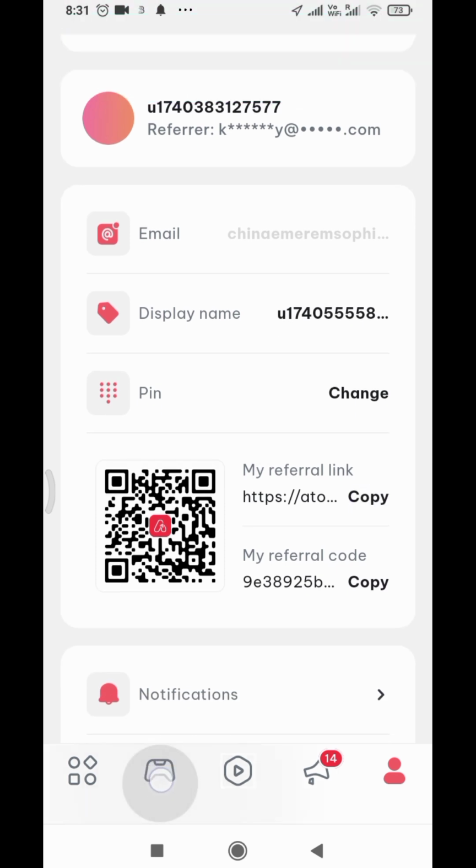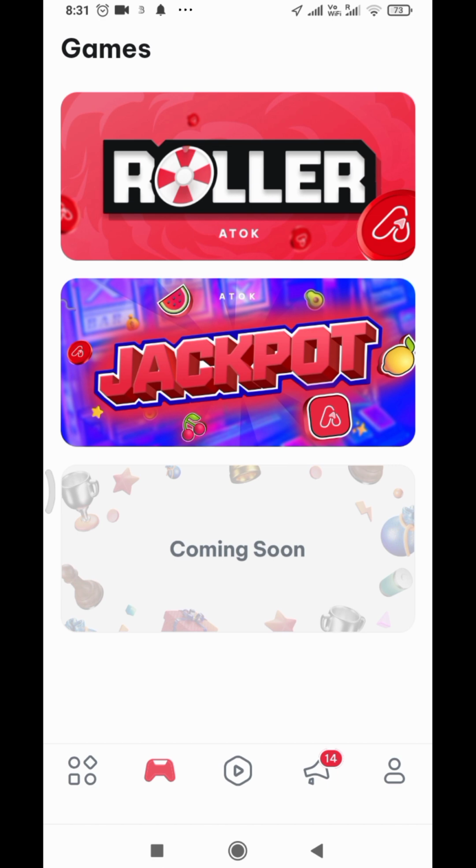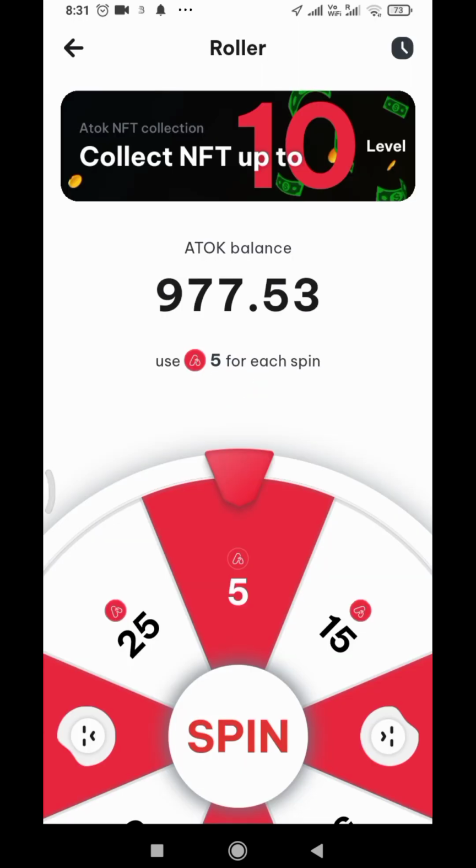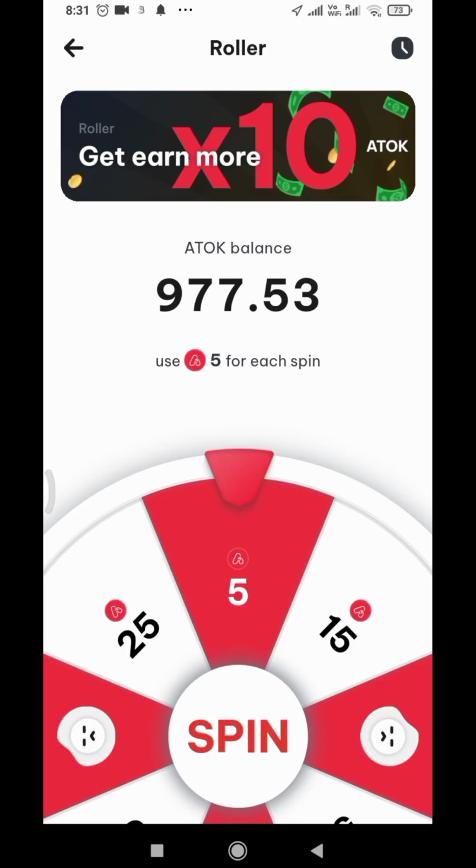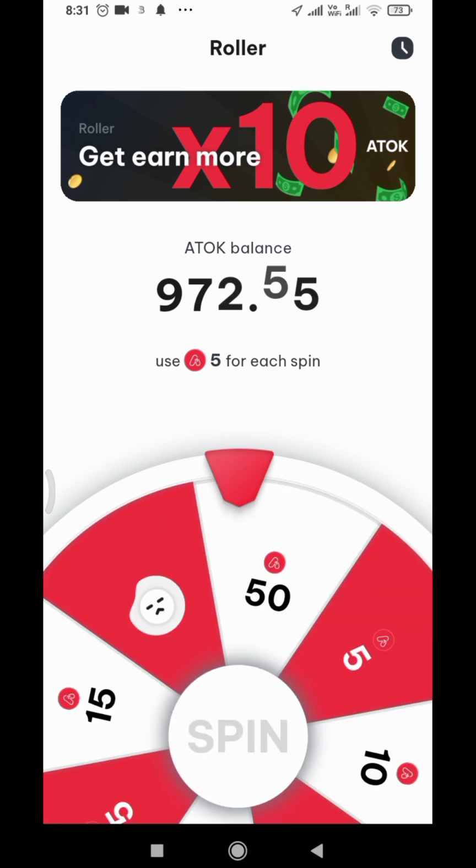If you click on this second point, you have a roulette, and we have a jackpot. At the roulette, you can spin, and each spin will cost you 5 Atok. So you spin and get a reward.